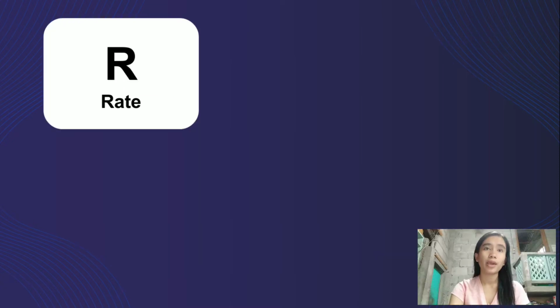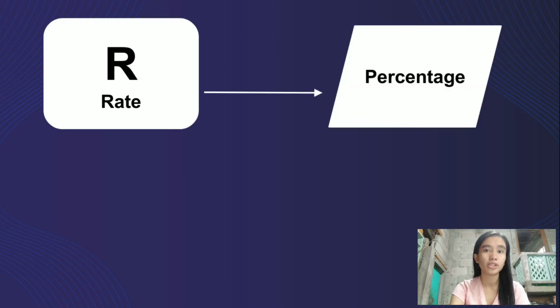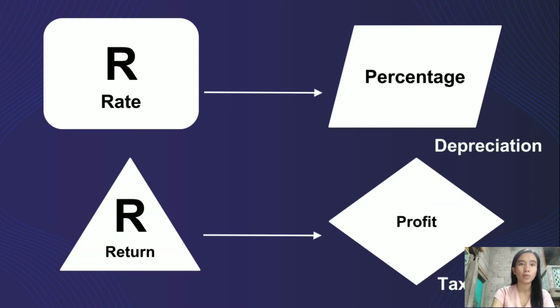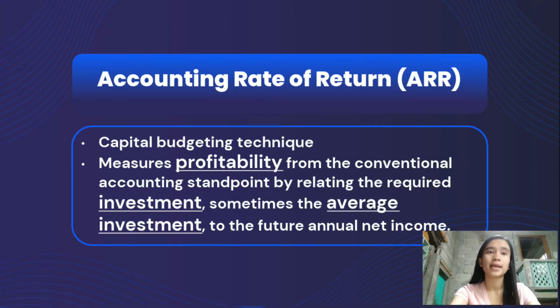objectives. So ARR is a rate, which means that we will be able to compute a percentage, which is the percentage of return or profit of a project, which as we know is affected by depreciation and taxes. From this, we can say that accounting rate of return is a capital budgeting technique which measures profitability from the conventional accounting standpoint by relating the required investment, sometimes average investment, to the future annual net income. So unlike any other capital budgeting technique, ARR does not consider cash flows but is mainly based on profits.